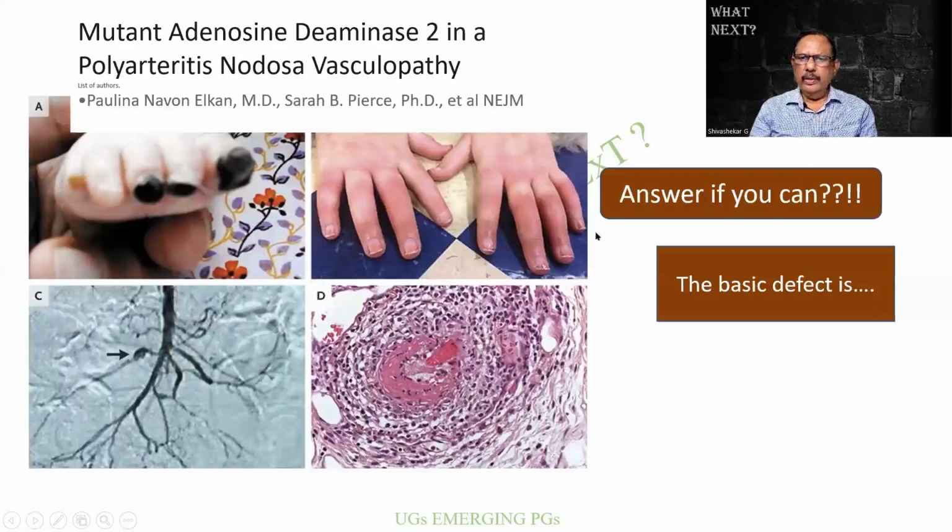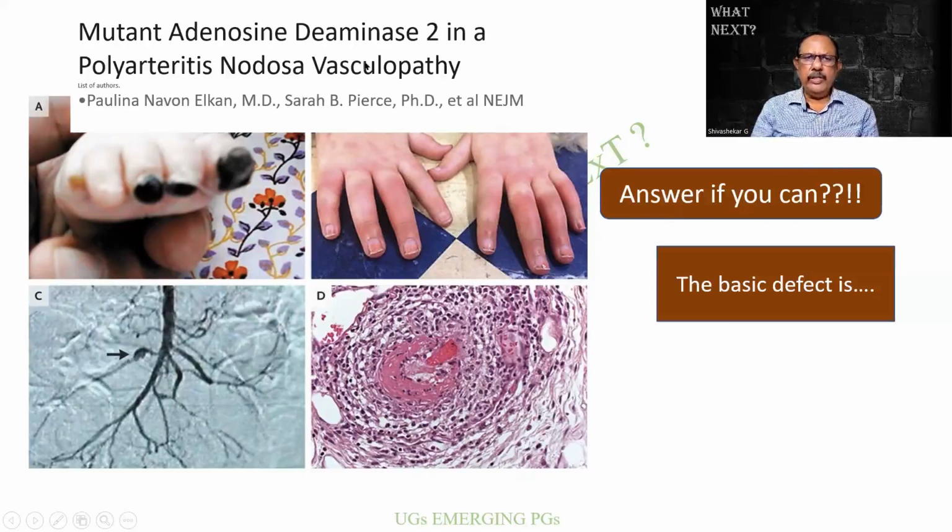Now, what is this one? So, there is a basic defect in this case, and it is the mutation of adenosine deaminase 2. Adenosine deaminase. So it comes to ADA.